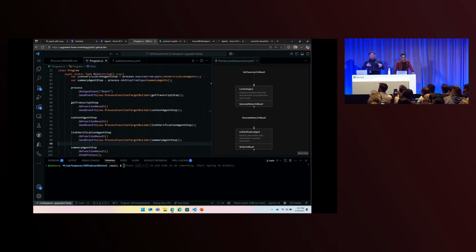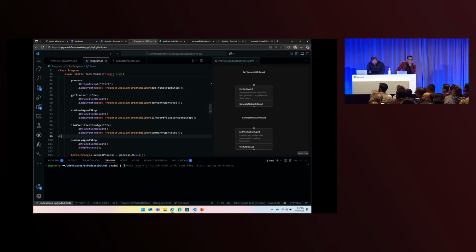And one of the nice things when you're building stuff in Process Framework and Semantic Kernel is you can have some of these steps in the process be different kinds of steps. What we have on the right here is our process. We're going step after step. If we run this, I'll just do a dotnet run here real quick.